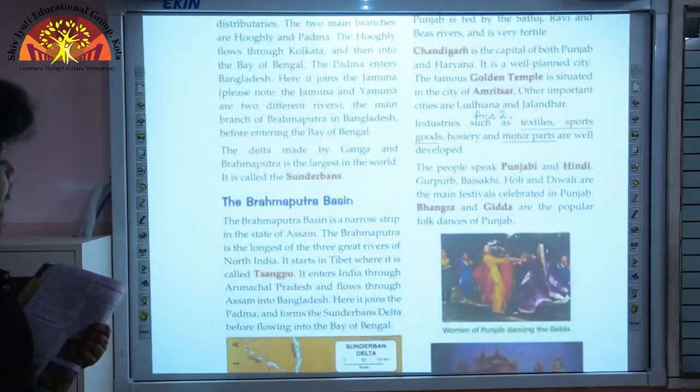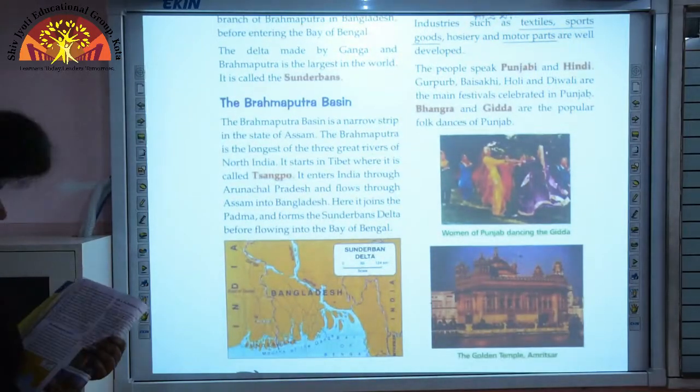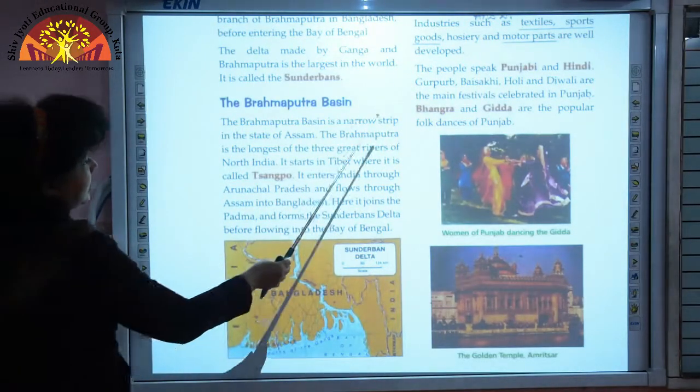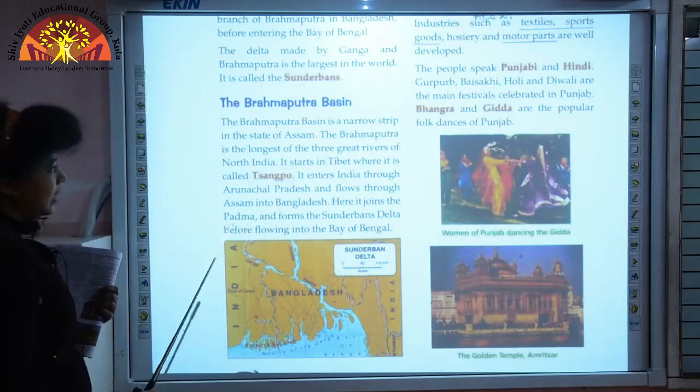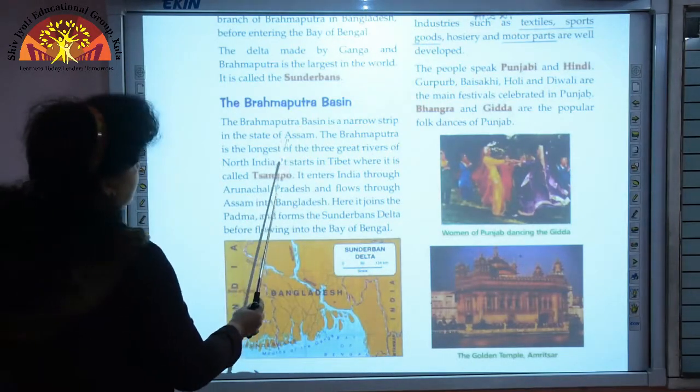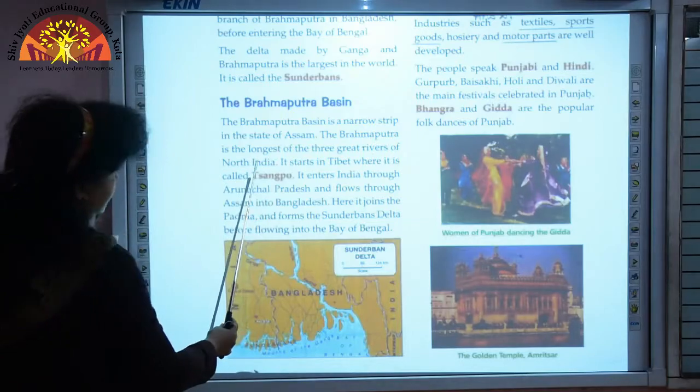Now, let us come to the Brahmaputra basin. The Brahmaputra basin is a narrow strip in the state of Assam, and it is the longest of the three great rivers of India.